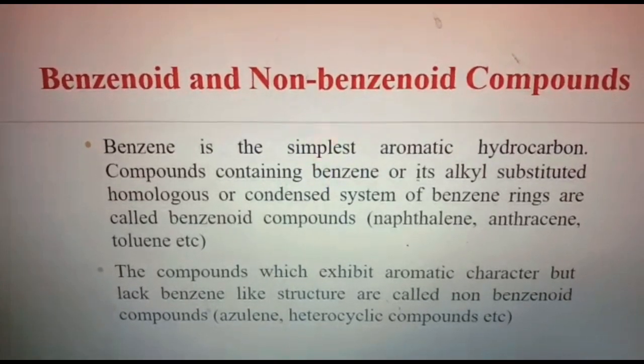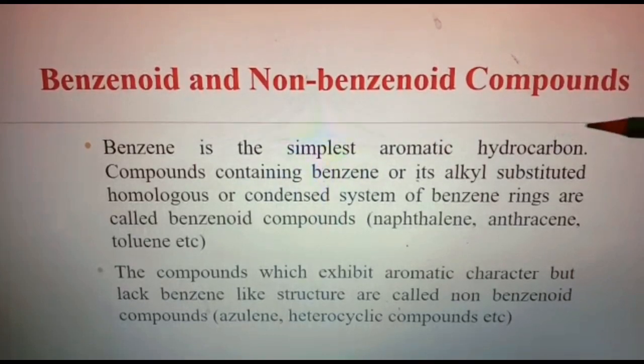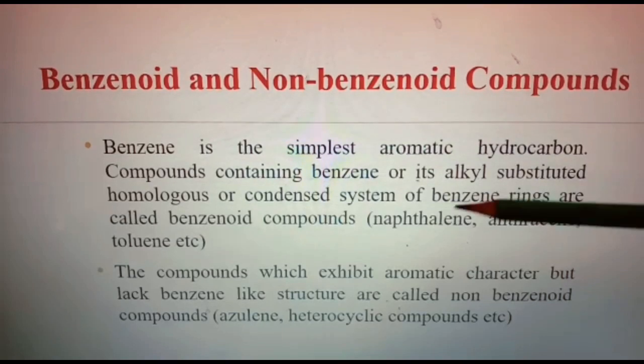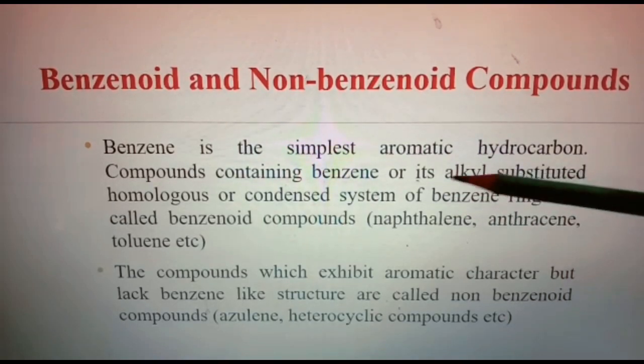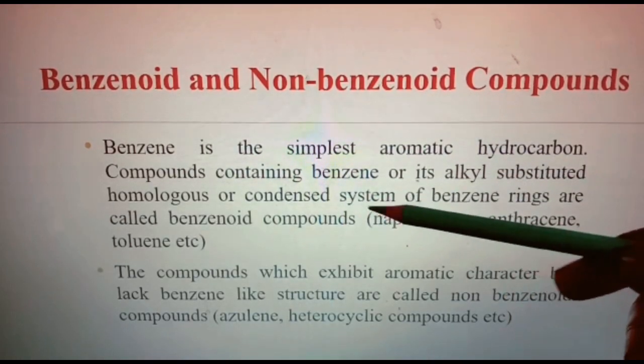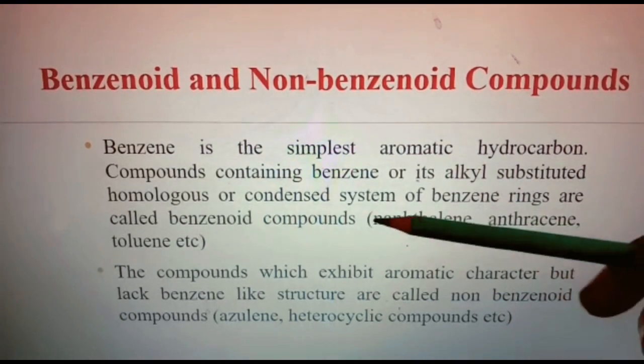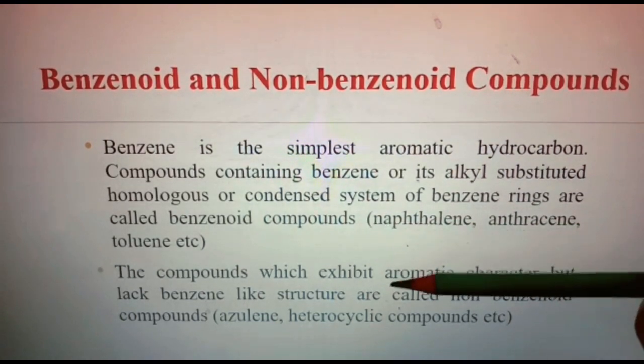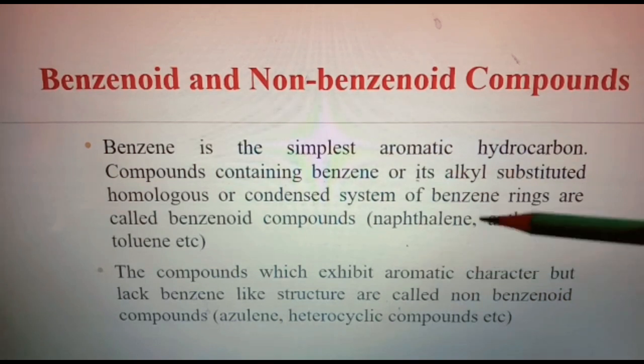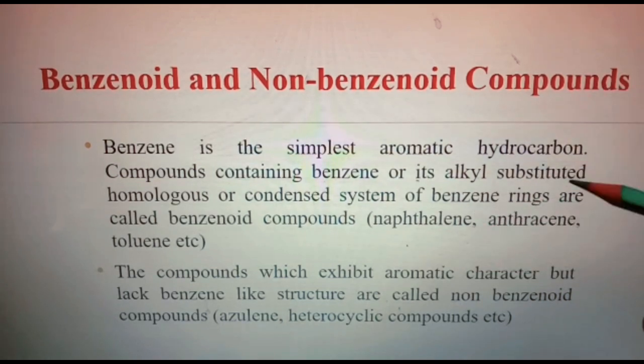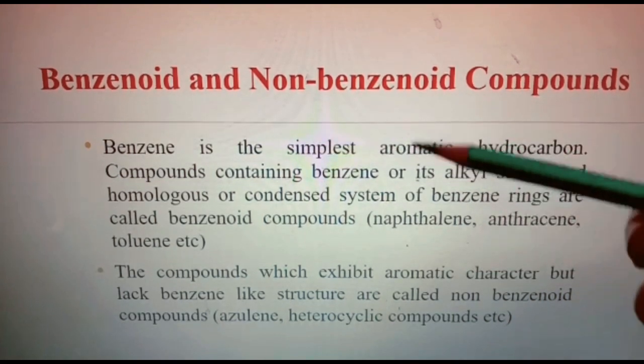Benzenoid and non-benzenoid compounds. We know benzene is the simplest aromatic hydrocarbon. Compounds containing benzene or its alkyl substituted homologues or condensed systems of benzene rings are called benzenoid compounds. That means compounds containing benzene or its analogues are known as benzenoid compounds.